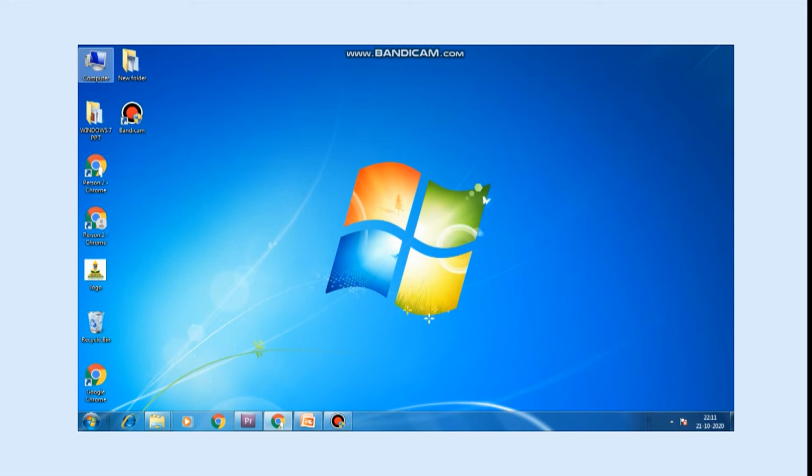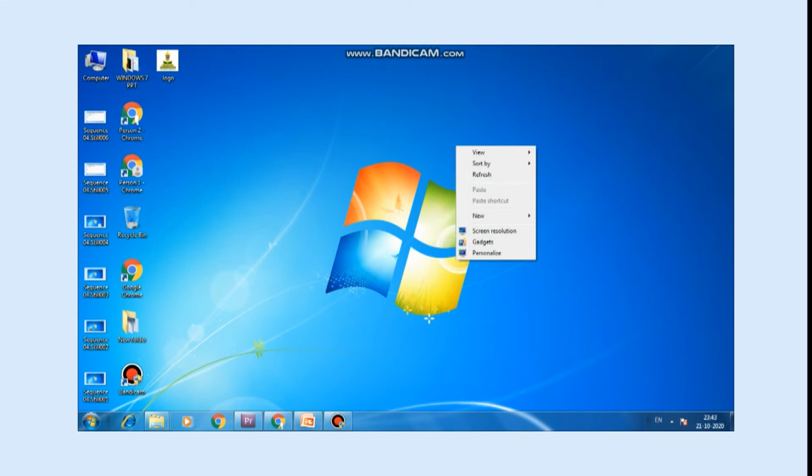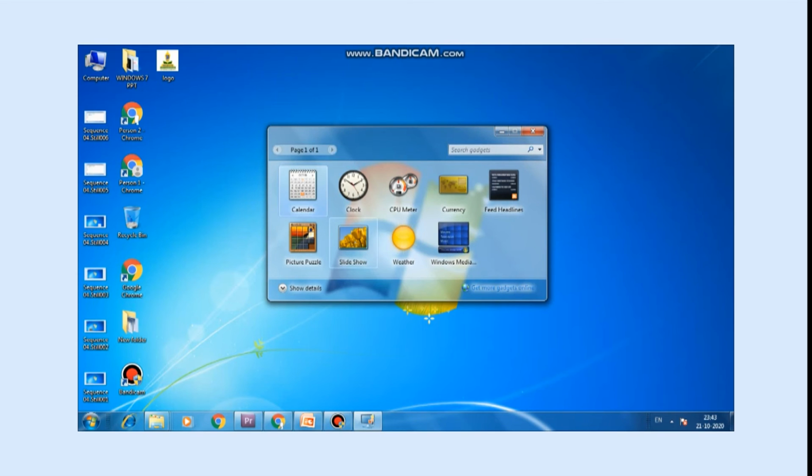Customizing the desktop. The desktop of the computer can be customized as we wish. We can change its appearance and add or delete gadgets and icons from it. Let us know how to do this. First, right click on the desktop. Select the gadgets option.